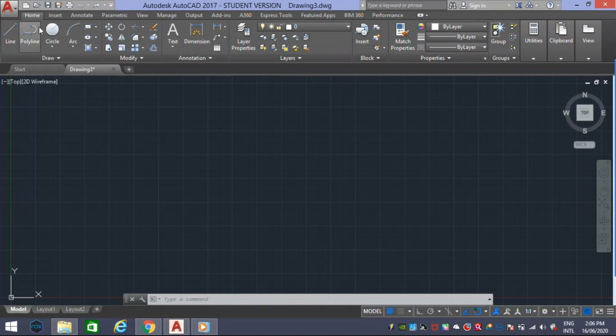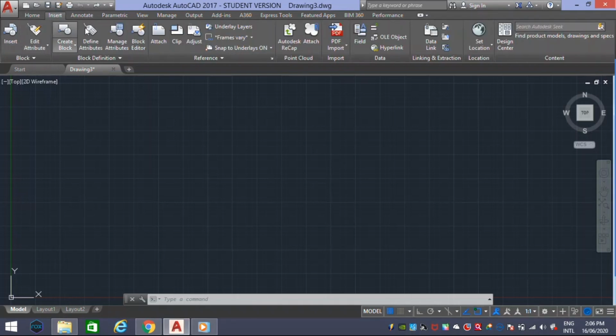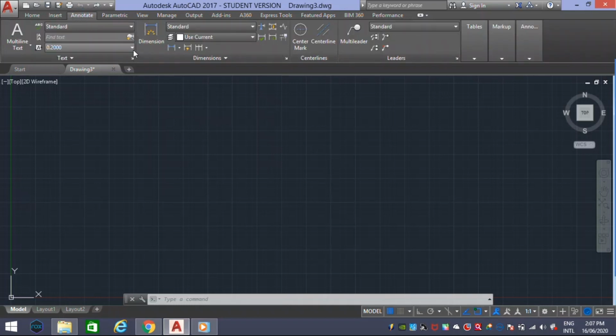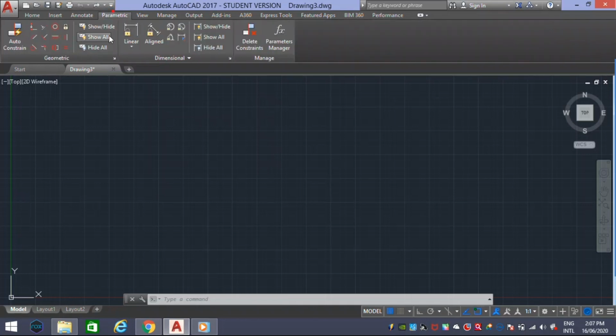Next one is insert, where we can insert our images, create blocks, groups, PDF imports, attributes, insert blocks, etc. Next, annotate. Labelings, that may be dimensions and text, can be managed. Next one is parametric. Parametric constraints ensure that a drawing maintains its original precision by maintaining the relationships between objects, between two objects or within the objects themselves.